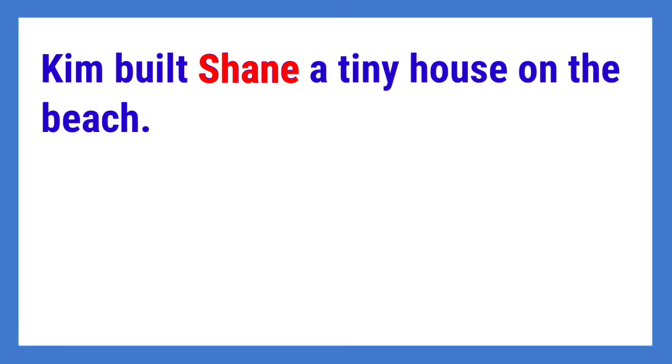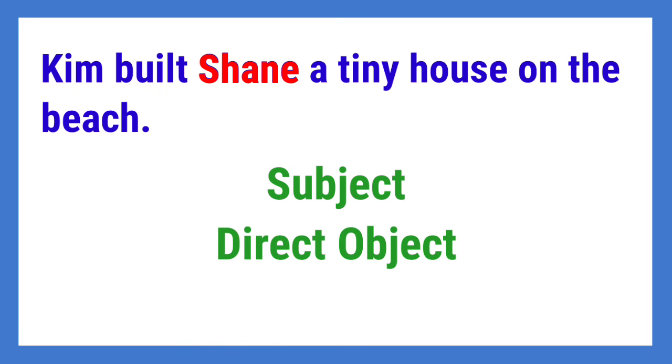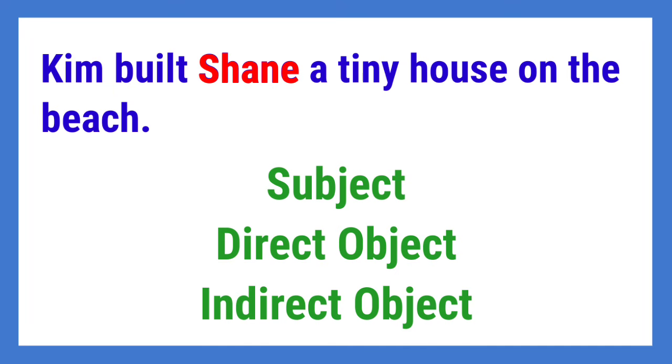Next, Kim built Shane a tiny house on the beach. Shane in the sentence is the subject, direct object, or indirect object? The answer is indirect object. Why? Because it answers the question for whom. Like, for whom is the tiny house that Kim built? Is it clear?